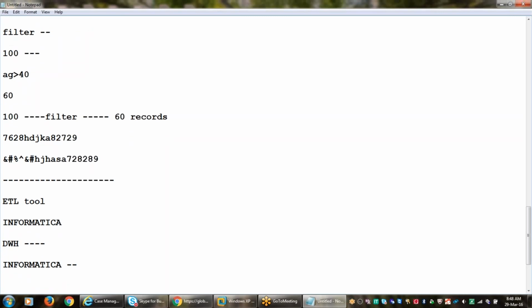Then we will discuss some advanced topics. In real-time ETL testing, what do they do with environments? How do they move the code from the development environment to the testing environment?